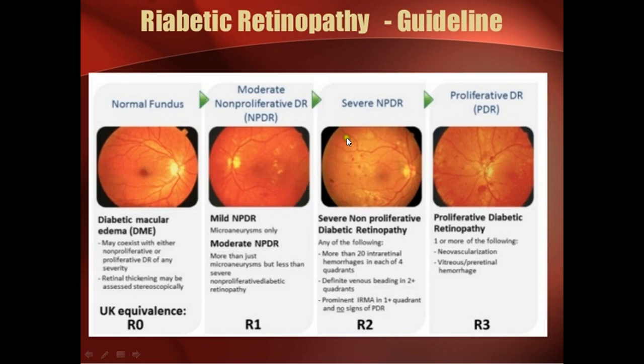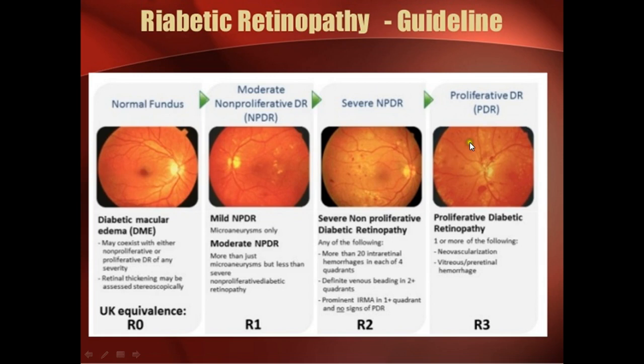Okay? Then severe non-proliferative: more than 20 intraretinal hemorrhages in each of the quadrants. You can see these hemorrhages, venous beading, and IRMA, in one or more than one quadrant, and no sign of proliferative diabetic retinopathy.